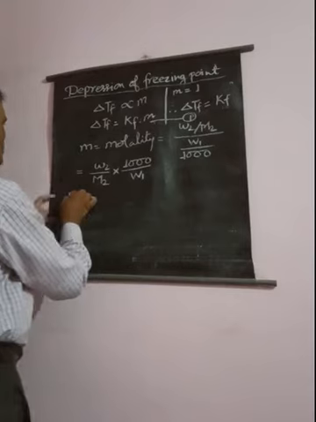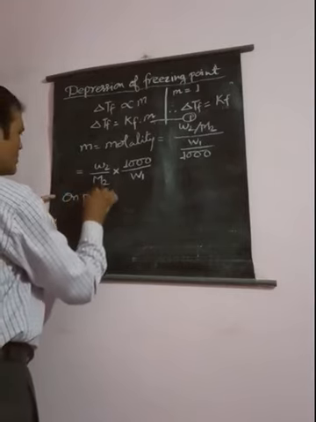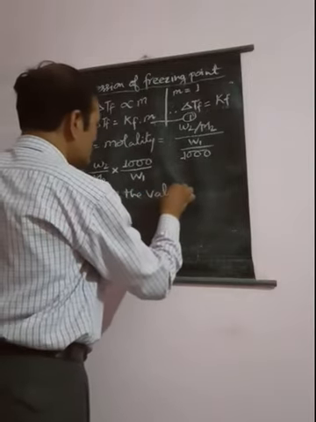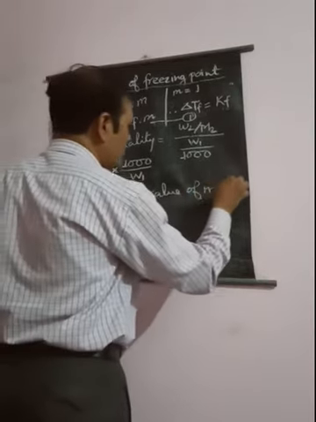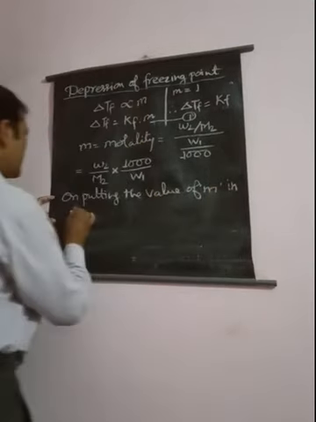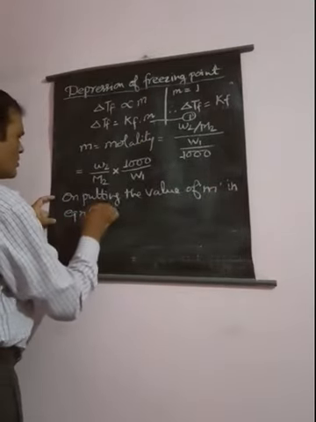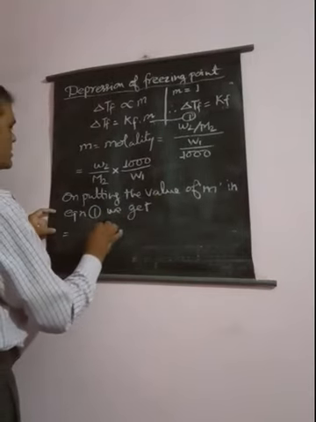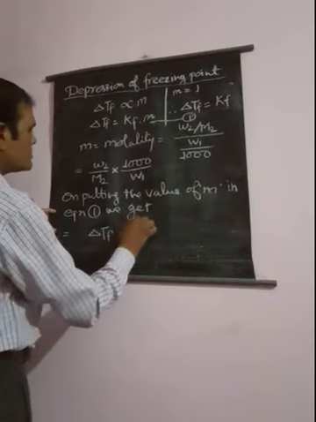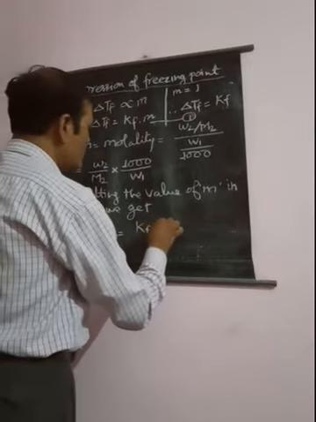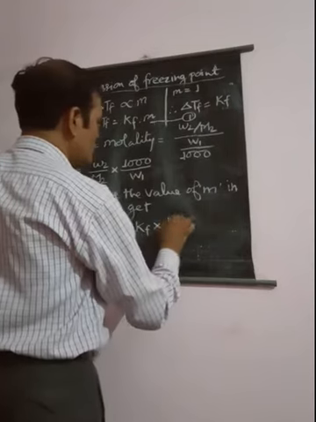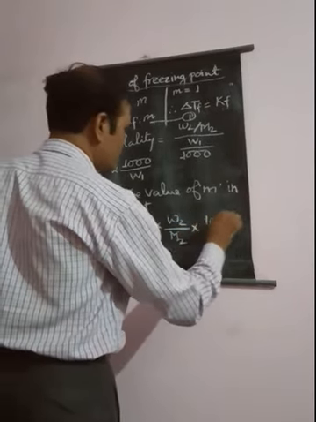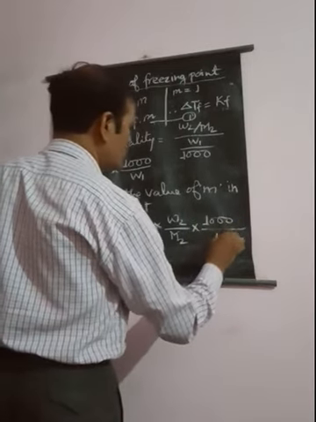On putting the value of small m in equation 1, we get delta Tf equal to Kf into W2 upon M2 into 1000 divided by W1.